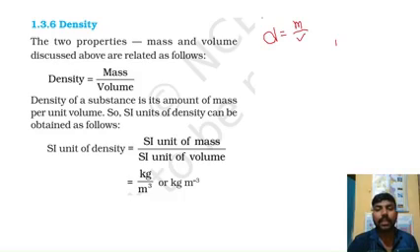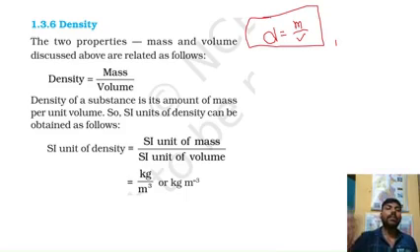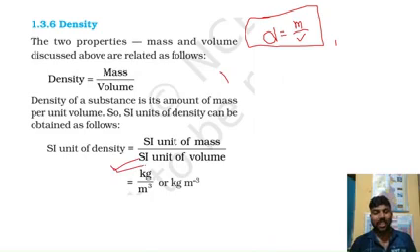If I ask you what is the SI unit of density, you can easily say it is kg per meter cube. It is also given here, so you have to remember these things. And you know very well that at 4 degree centigrade temperature, water has maximum density. So this is also key, you have to keep in your mind. So we are getting an idea of the volume, the mass of an object, and then the density as well.